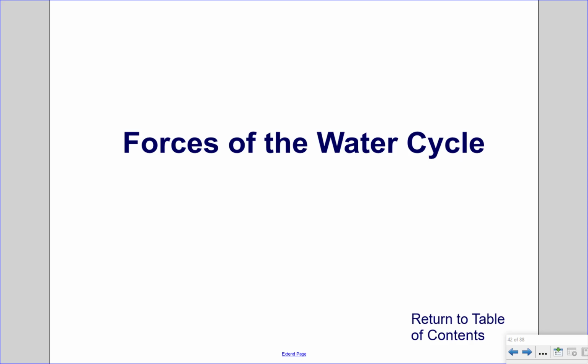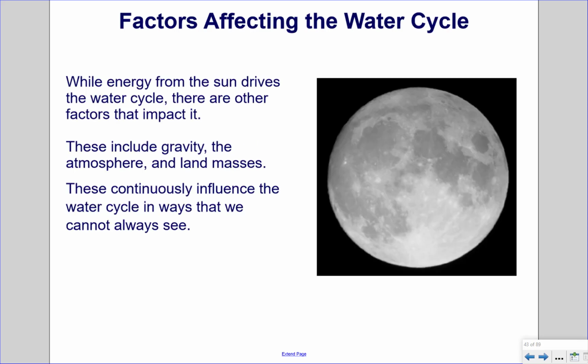Forces of the water cycle. Factors affecting the water cycle. While energy from the sun drives the water cycle, there are other factors that impact it. These include gravity, the atmosphere, and land masses. These continuously influence the water cycle in ways that we cannot always see.